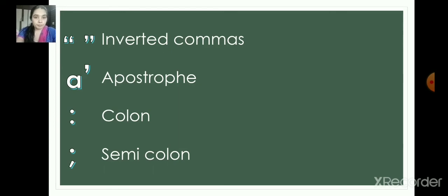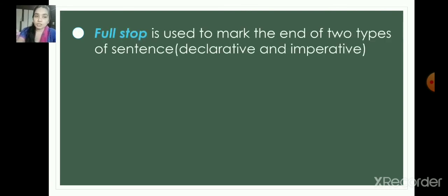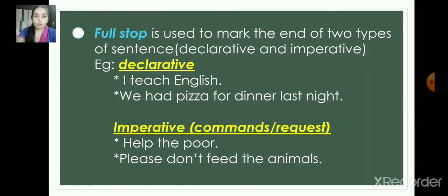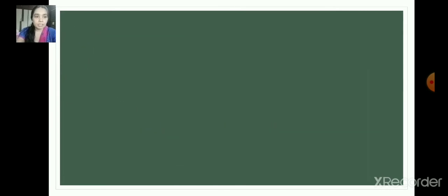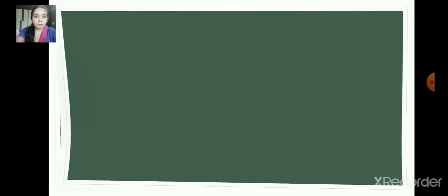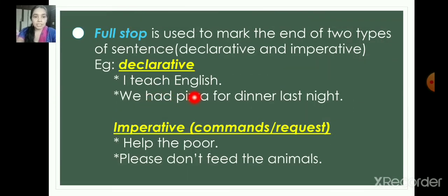Now full stop, where do we use the full stop? When the sentence is getting over, when the sentence is finished, we use the full stop. Let's not see all these examples. We have already seen them. I teach English. So the sentence is completed. We show that the sentence is completed, so we use this full stop.